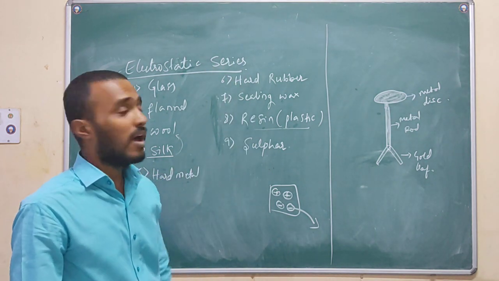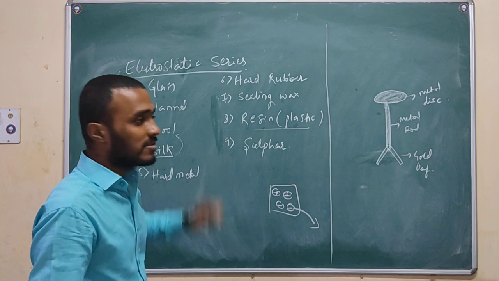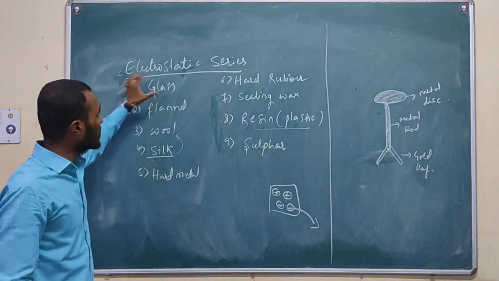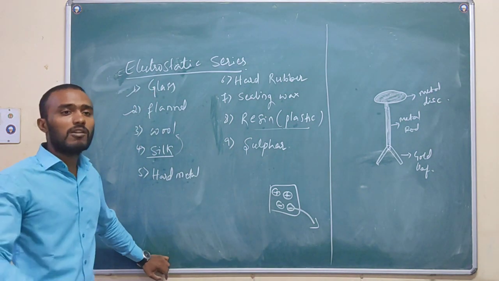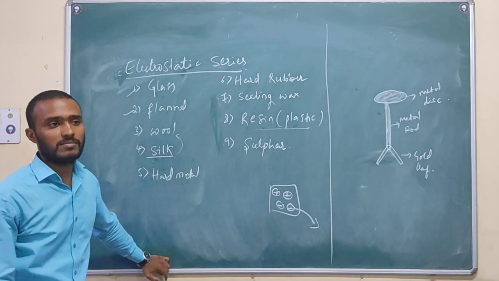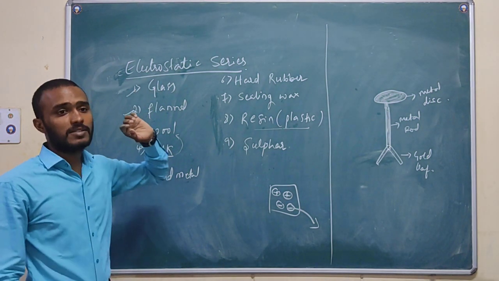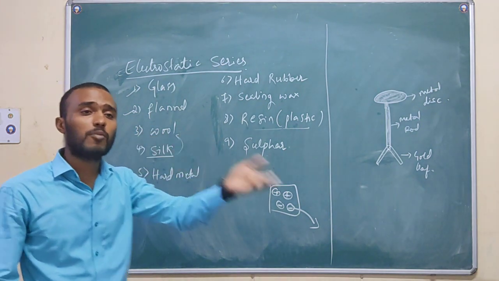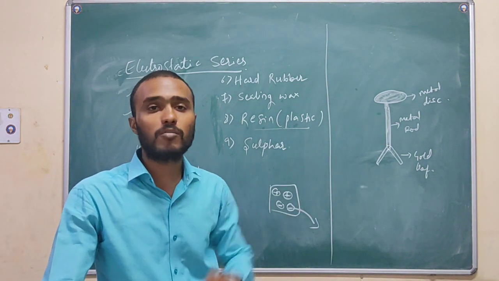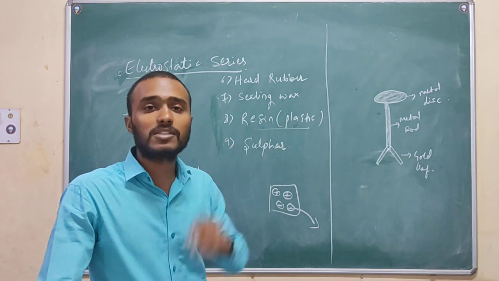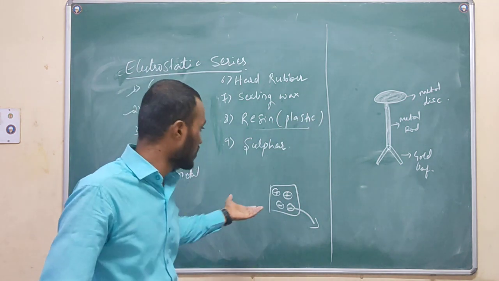By doing all these experiments, they have made the series one by one. And finally, in this series, the substance glass always gets positive only. Why is it so? Because when we say positively charged, it is a positively charged body, and when we say negatively charged, it is a negatively charged body. Already we have discussed this previously.